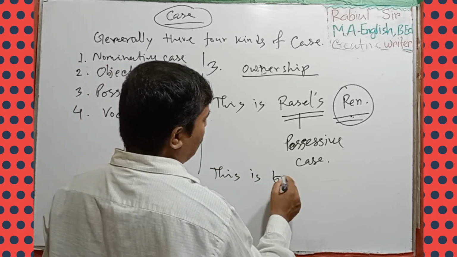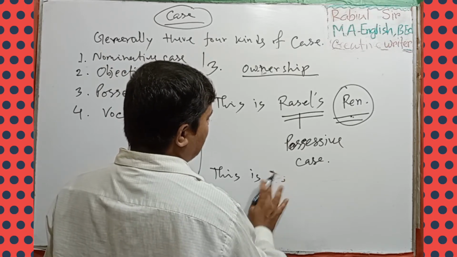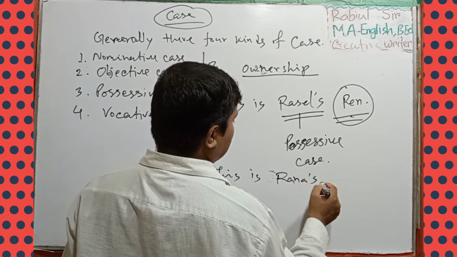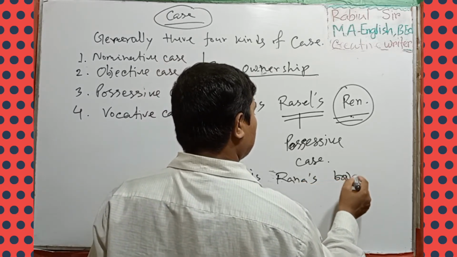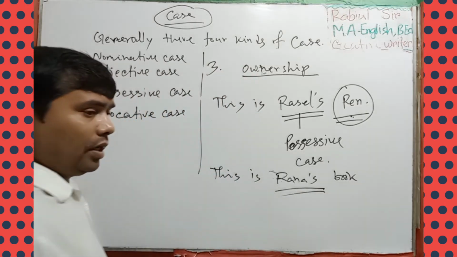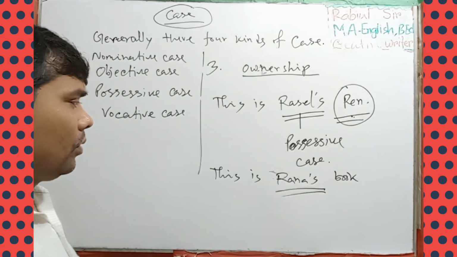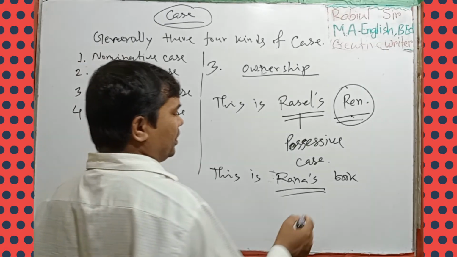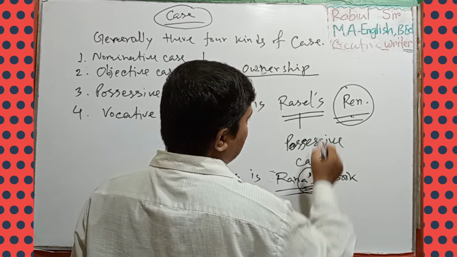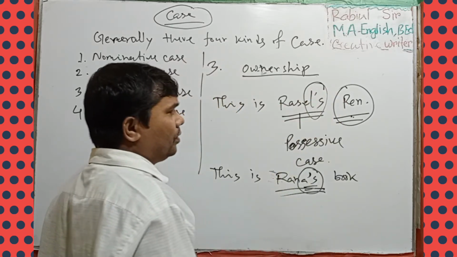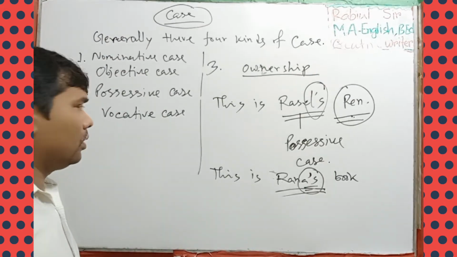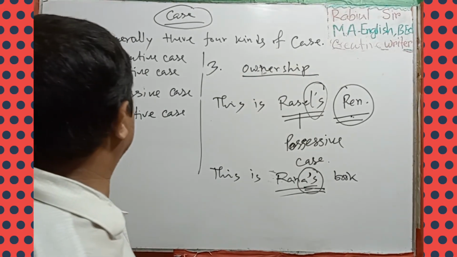This book is Rana's book. It is also a possessive case. Most of the time we see apostrophe S here. This is possessive case. Clear?